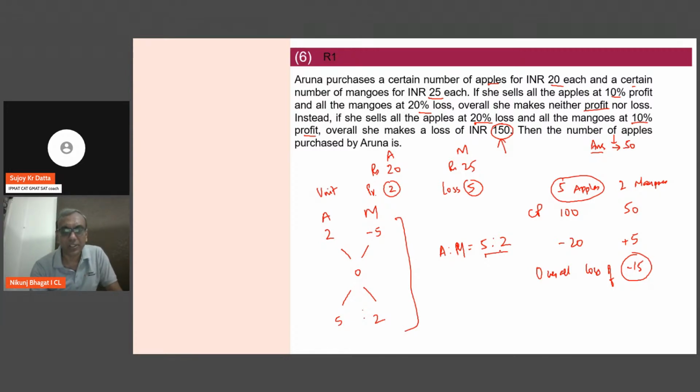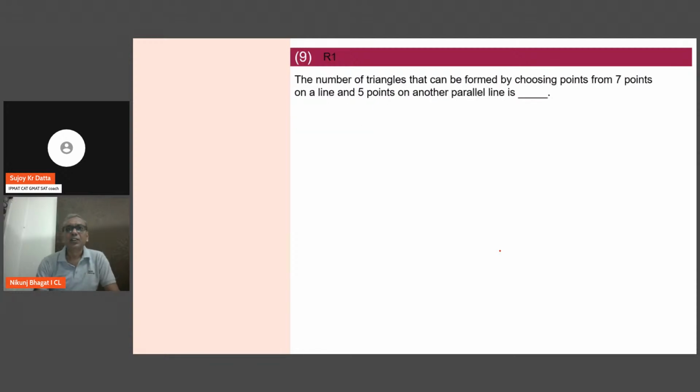So I'm going to question 9. Now here again, this is a very, very simple question, an absolute sitter and a very surprising question in this section. Number of triangles that can be formed by choosing points from 7 on one line and 5 on another parallel line. So on one line you have 7 points, and on the parallel line you have 5 points.